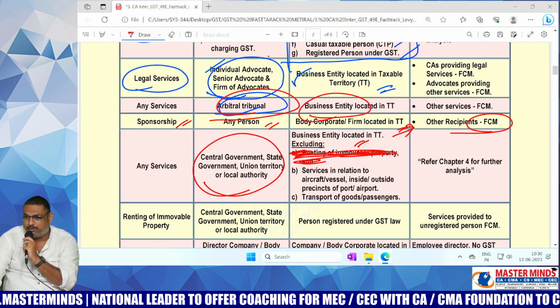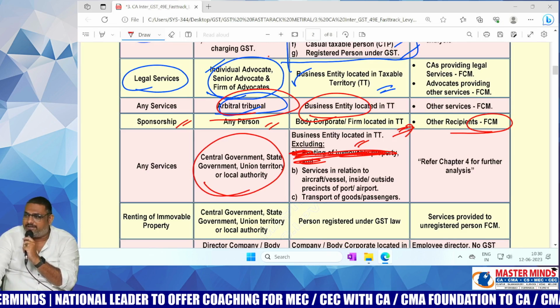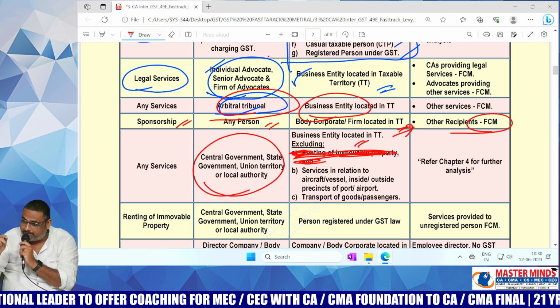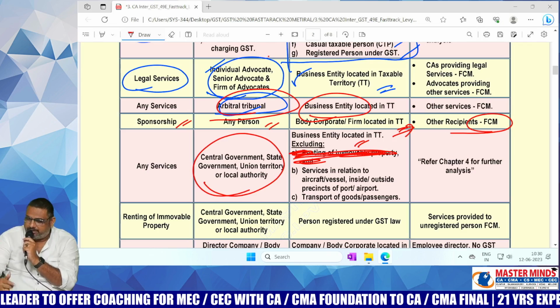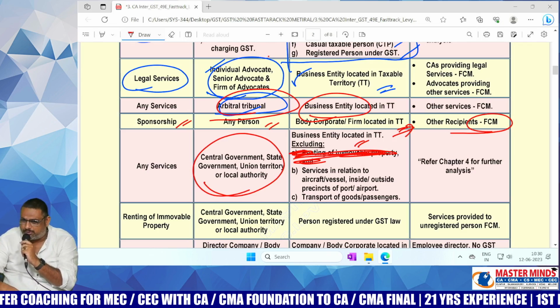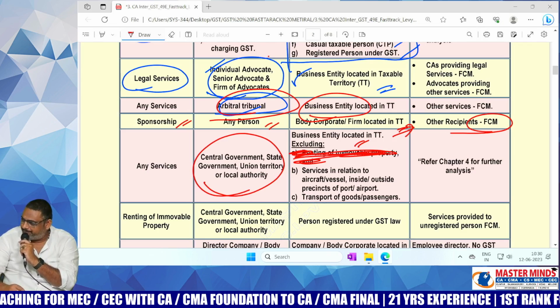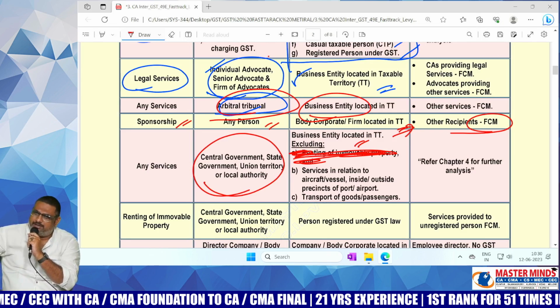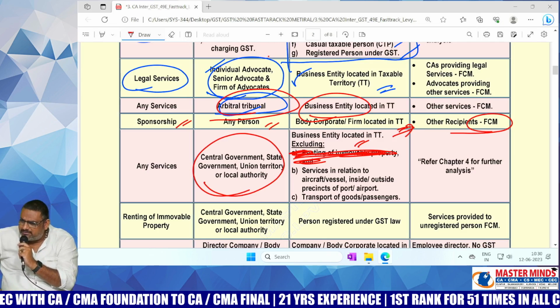Nirav Modi utilized letters of credit, a term from financial management, and obtained it from the bank by misutilizing it, some 11,000 crores approximately. He took that money and ran away to the UK or US.